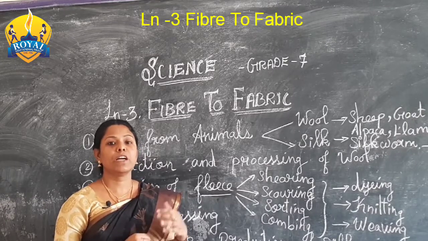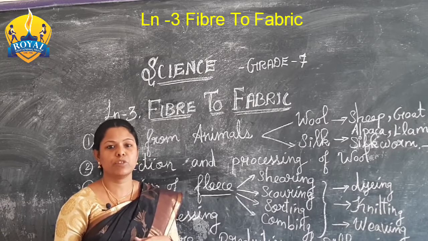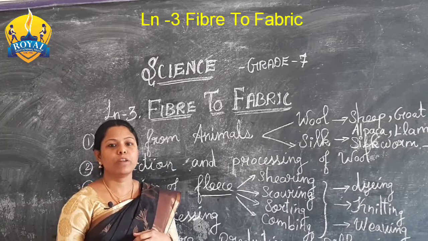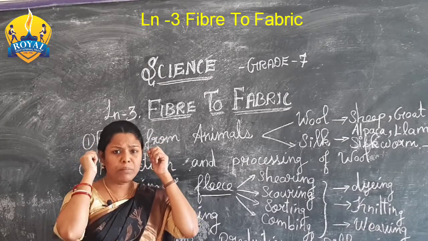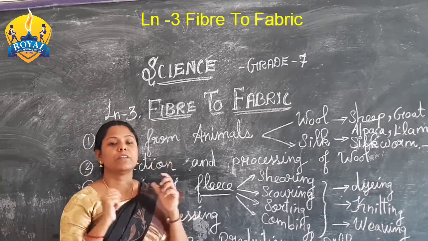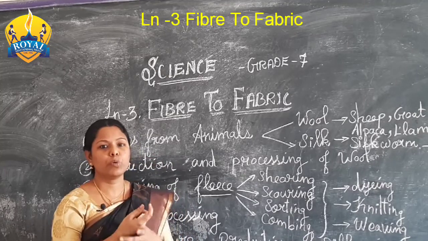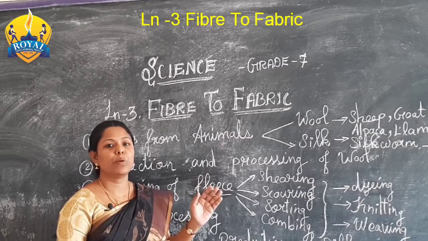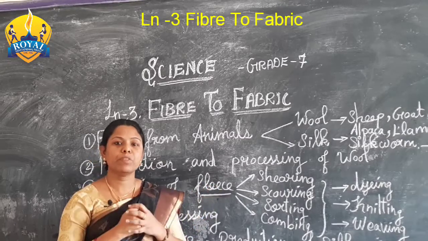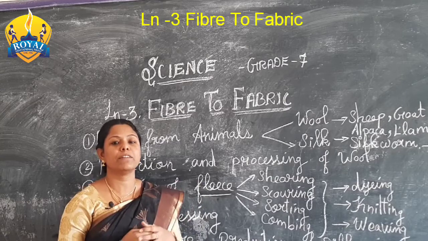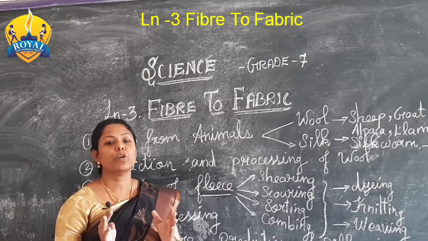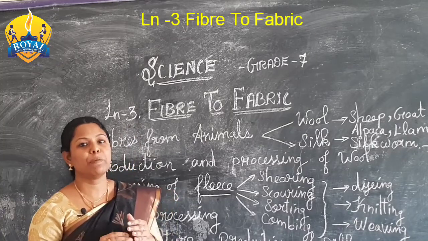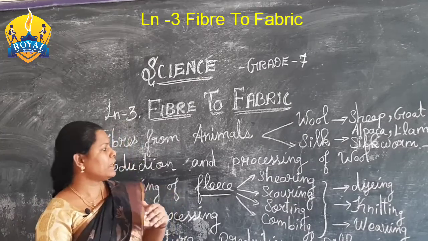For example, in our India, in Jammu and Kashmir, Himachal Pradesh, Shimla, all the people wear only woolen cloth. They wear monkey caps, sweaters, shawls, pants, gloves, and socks. All their clothes are made only of wool to protect themselves from the extreme cold, because there is very extreme cold.